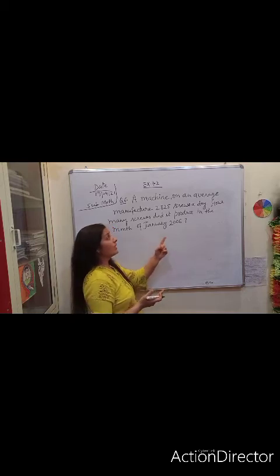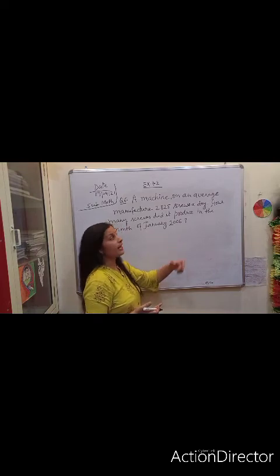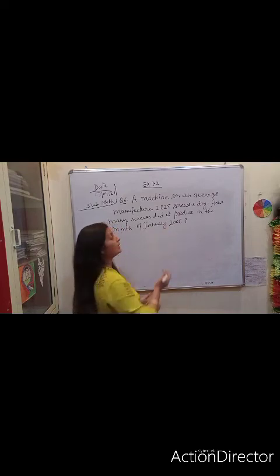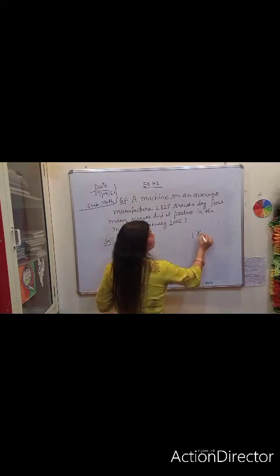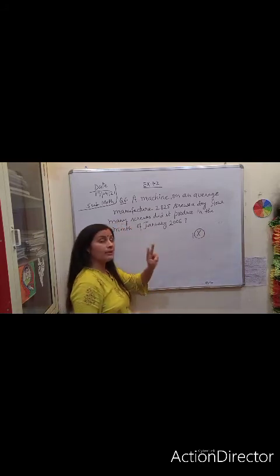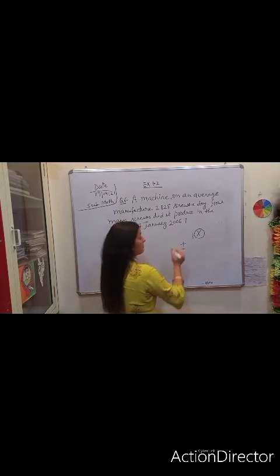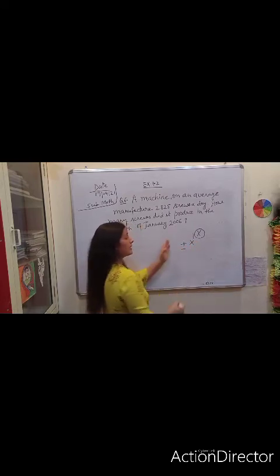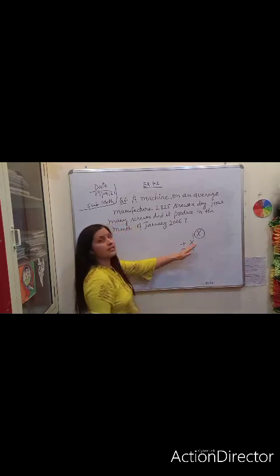But if the calculation of one day is given and we are asked about many days, in that situation we will do multiplication. As I told you, there are basically only two operations in mathematics, plus and minus. Multiplication is nothing but repeated addition and subtraction is nothing but repeated subtraction.